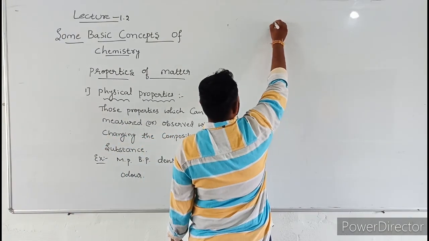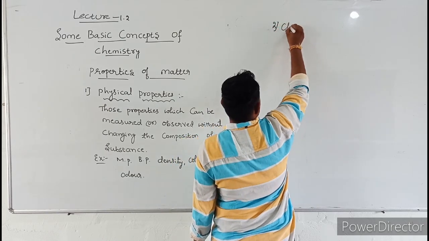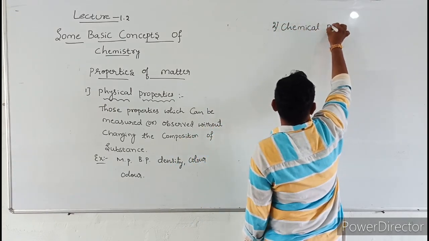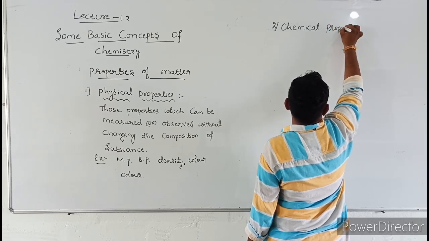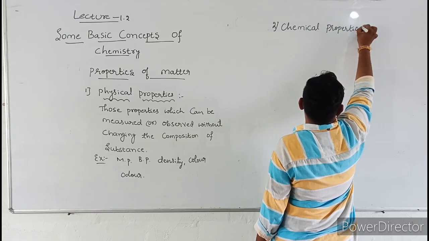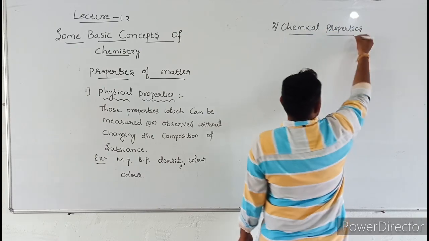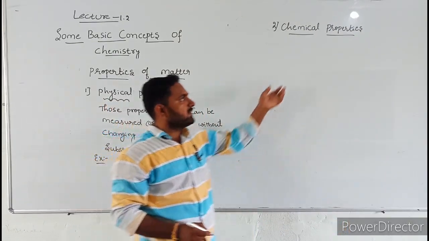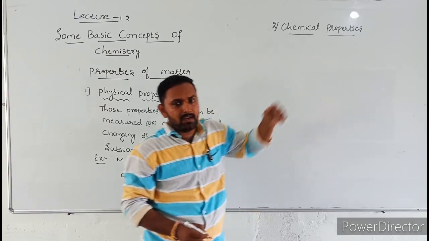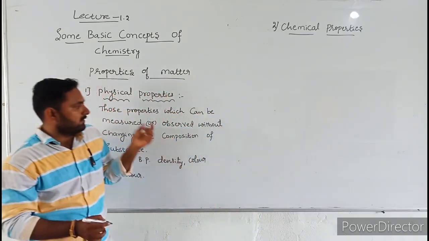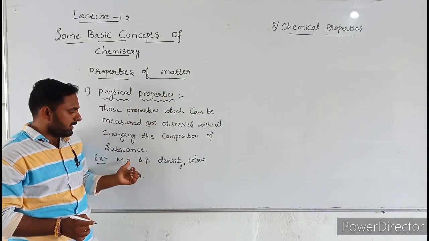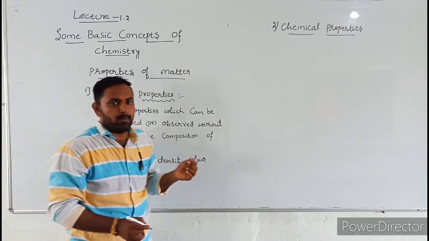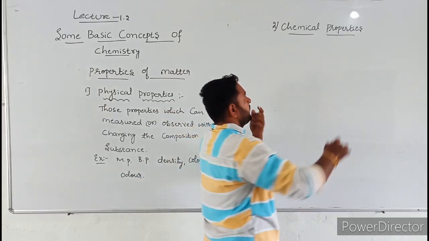The second one is chemical properties. For these properties, chemical reaction is required. To measure these properties, chemical reaction is required. But for physical properties like melting point, boiling point, density, color, odor, chemical reaction is not required.